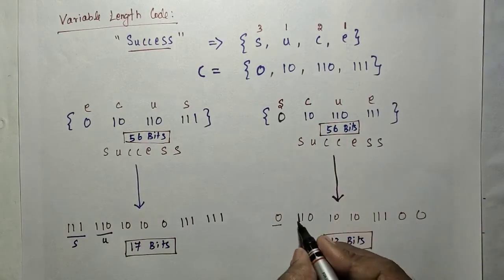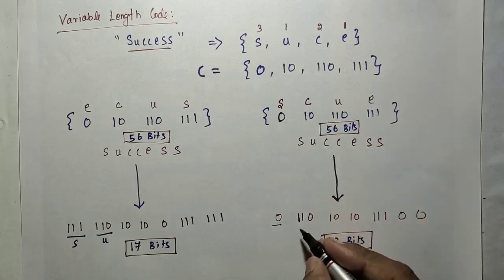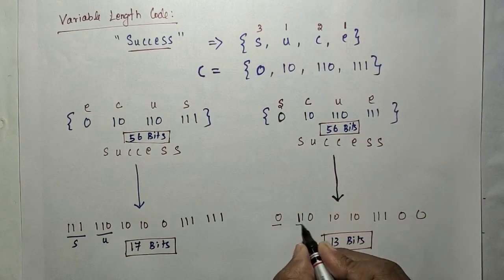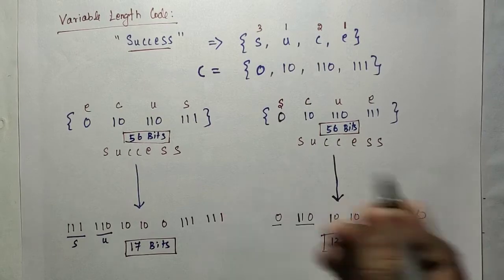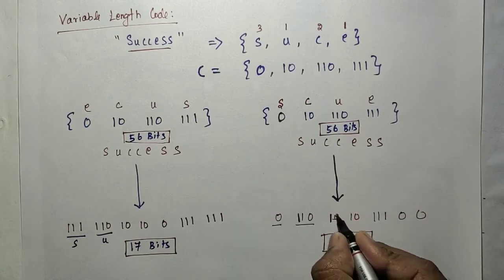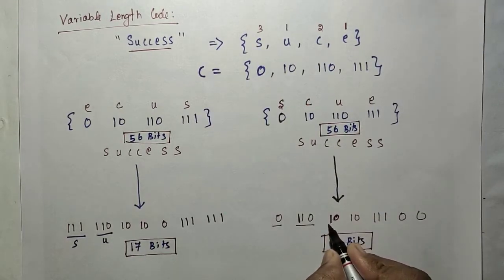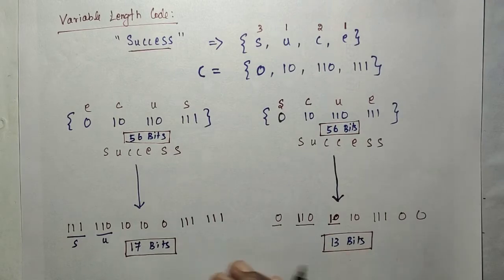1 1 is also not there, so then 110. 110 is there, so it will be substituted. Again it will check 1, which is not there, so it will read the next, 10. 10 is there, so it will be substituted. Like that it will be decompressed.